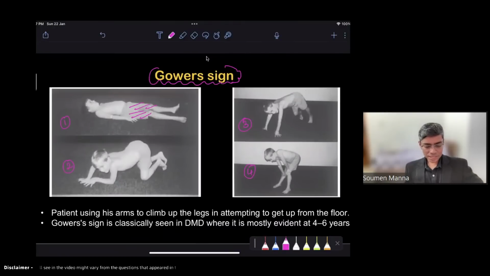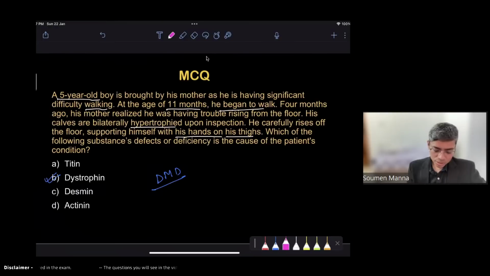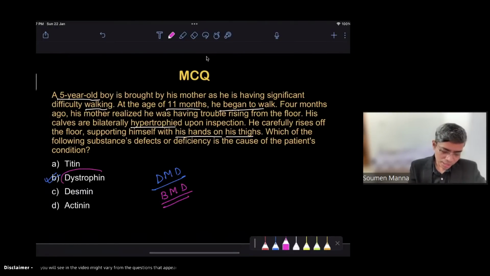In Duchenne's muscular dystrophy, and the milder form of the disease is known as Becker muscular dystrophy, right? In both cases, whether it's Duchenne's muscular dystrophy or Becker's muscular dystrophy, the protein that is mutated is known as the dystrophin protein, and it is given that the lifespan of both patients decreases. Generally, in Harrison, it is given that it is the fourth to fifth decade.